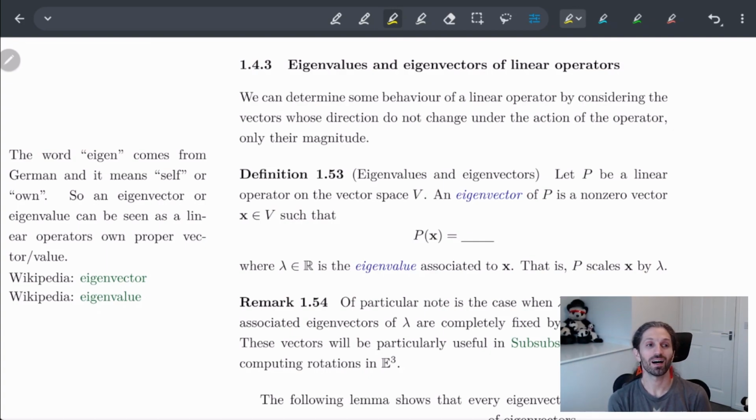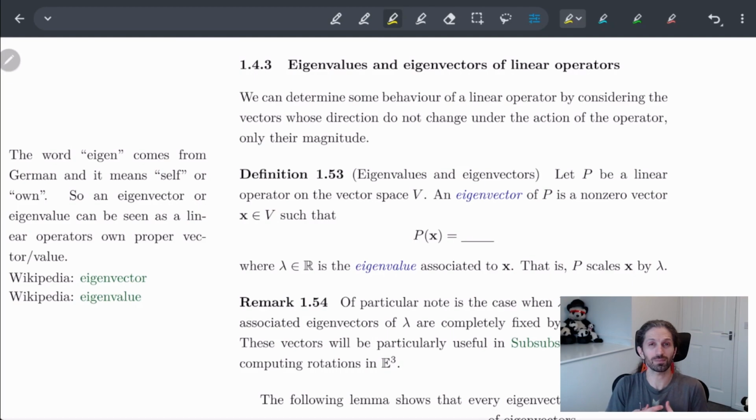Hiya! So in this video, we're going to talk about eigenvalues and eigenvectors of linear operators. I kind of mentioned Italian German last time, and the joke was that the word eigen is a German word meaning its own self, like your own proper self. So it's like an internal, intrinsic something. So we're going to talk about eigenvalues and eigenvectors of a linear operator in essence.